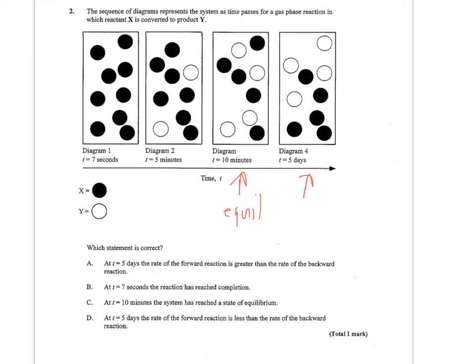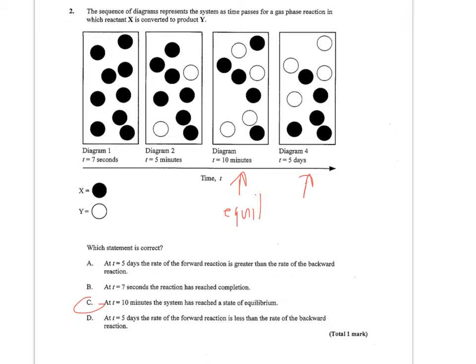At T equals 5, the rate of forward reaction is greater than the rate of the backward reaction. And we have no evidence of that. It appears that the rates are the same because they haven't changed from diagram 3 to 4. B, at T equals 7 seconds, that's the beginning, the reaction has reached completion. That's false because it hasn't even made any product yet, so that's before it's begun. C, at T equals 10 minutes, the system has reached a system of equilibrium. That appears to be true because 5 days later, there's still been no change in concentrations.